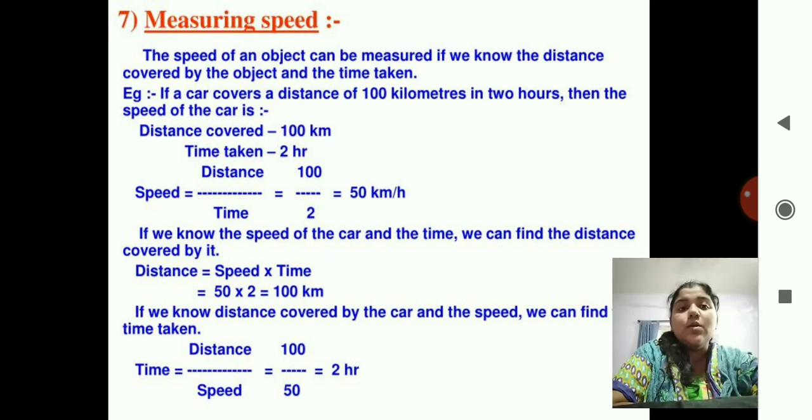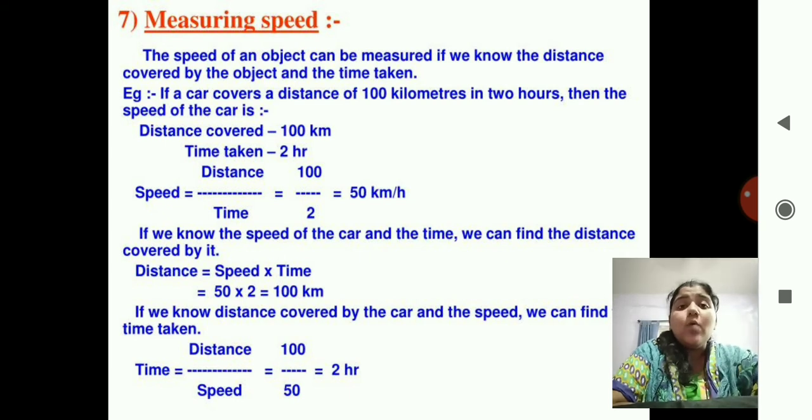The distance is in kilometer and the time is in hour, so no need to convert. Both are the higher measurements. See the formula. Speed is equal to distance upon time, that is 100 divided by 2, 50. So 50 kilometer per hour.